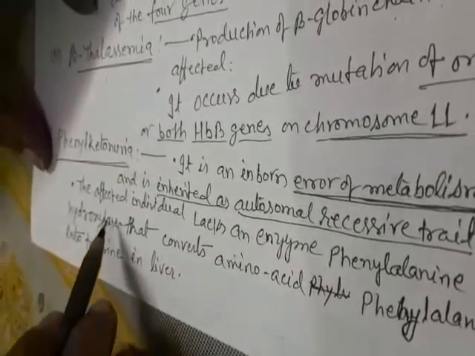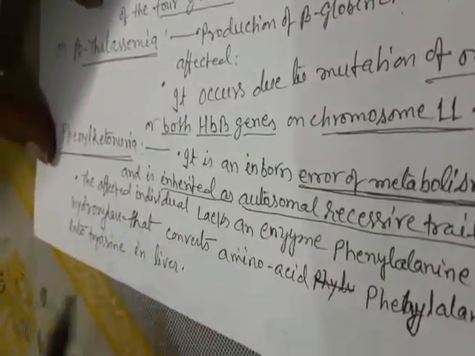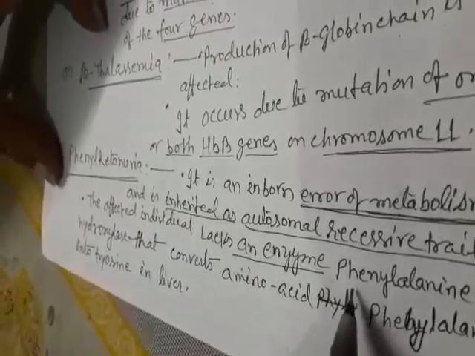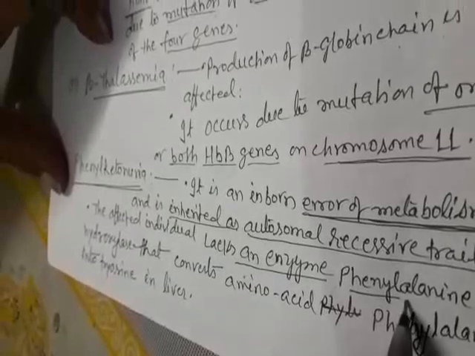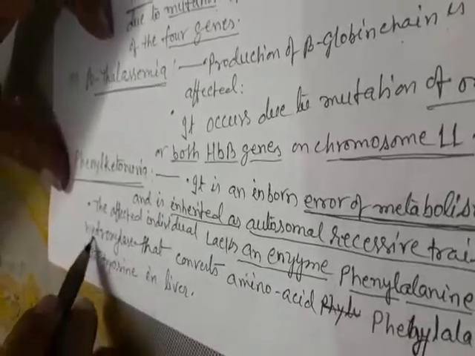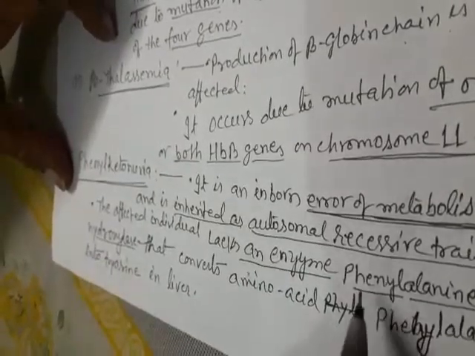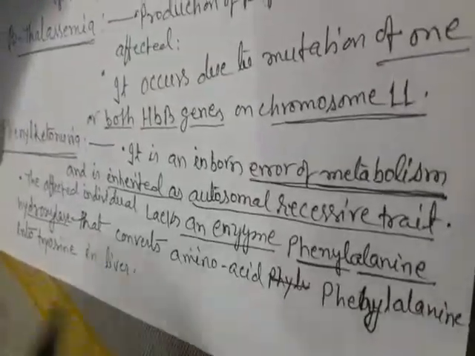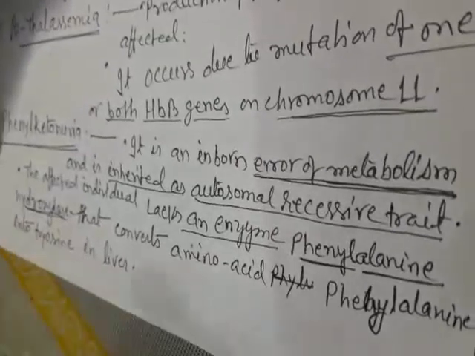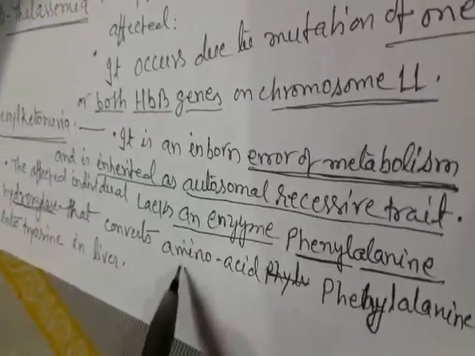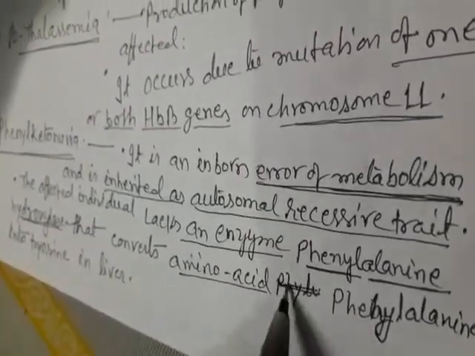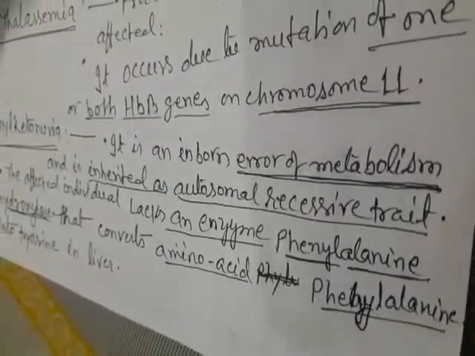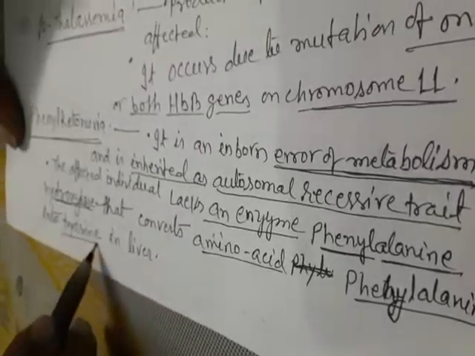The affected individual lacks an enzyme named phenylalanine hydroxylase, the enzyme that converts the amino acid phenylalanine into tyrosine in the liver.